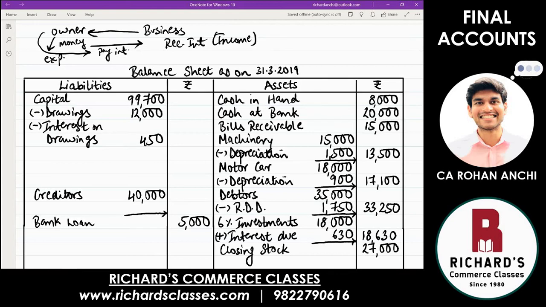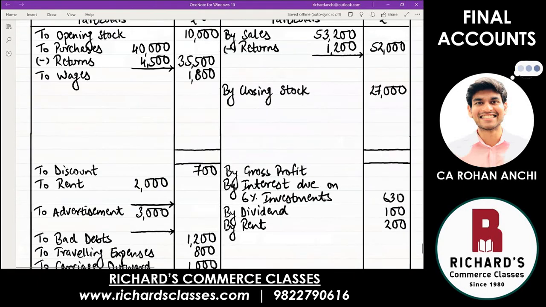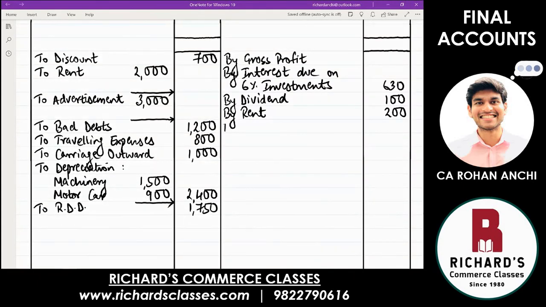And let's record the second effect, that is recording income for the business. For the owner, whatever is happening is recorded on the liability side under capital for the owner. For the business, where will you record interest income? Can you tell me? Profit and loss credit side. Correct. Profit and loss account credit side. Just how you recorded interest on investment, that was income. This is another income, interest on drawings, 450. For the business, interest on drawings is an income.